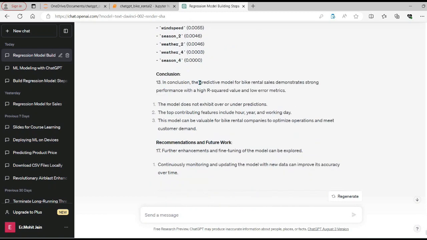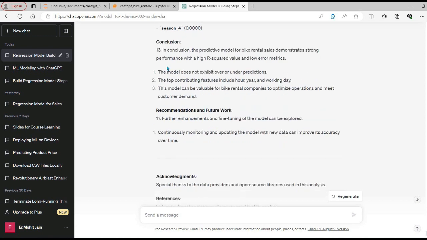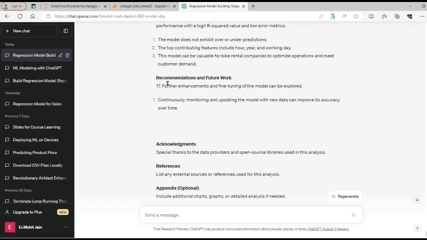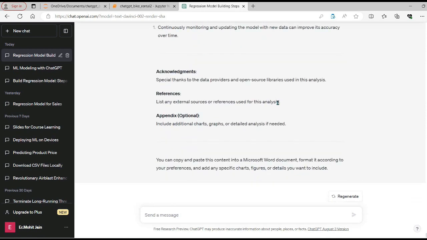And in the conclusion: the predictive model for bike rental sales demonstrates strong performance with a high R-squared value and low error metrics. The model doesn't exhibit over or under prediction. The top contributing features include hour, year and working day. And the recommendations and future work: further enhancement and fine-tuning of the model can be explored. Continuously monitoring and updating the model with new data can improve it.